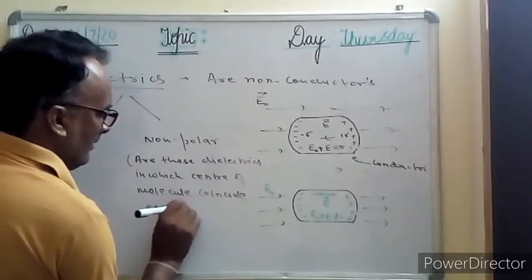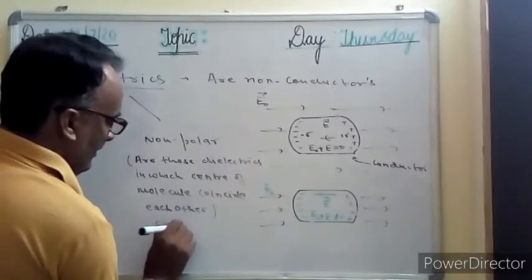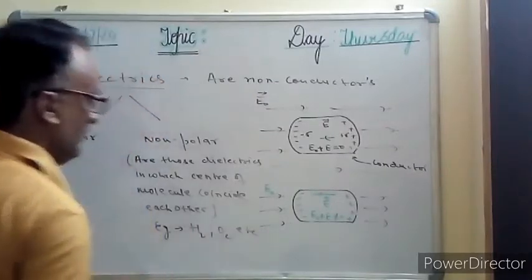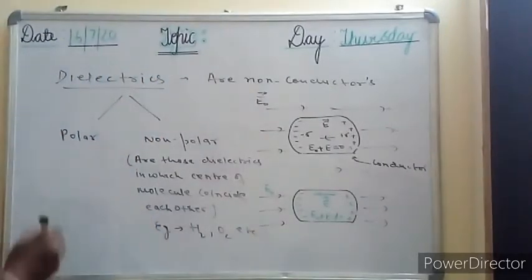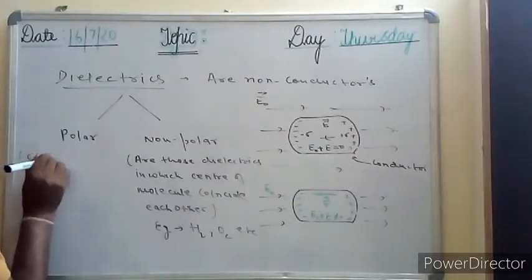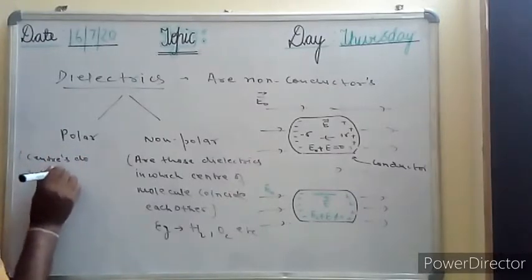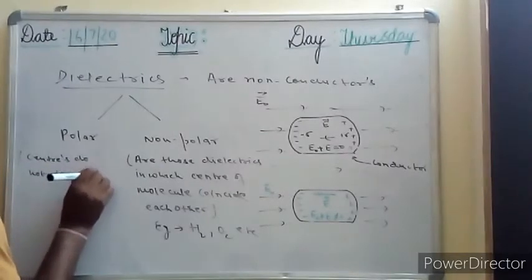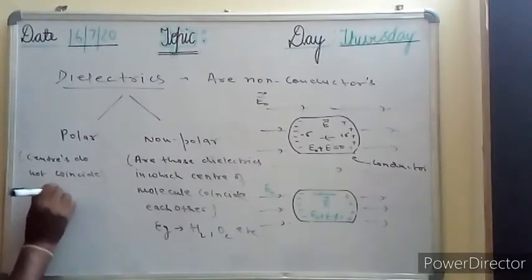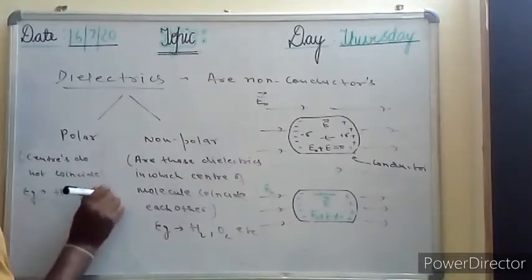Examples are H2 molecules, O2 molecules, etc. In polar molecules, इसमें एकदम उल्टा है. इसमें क्या होता है? Centers do not coincide. Examples इसके हैं HCl, H2O, etc.